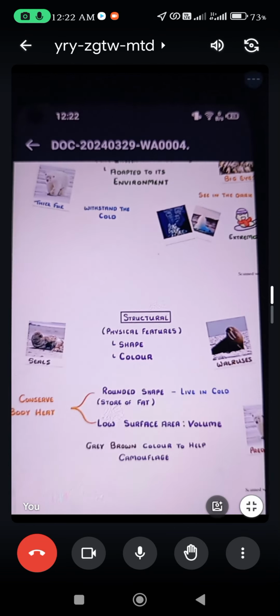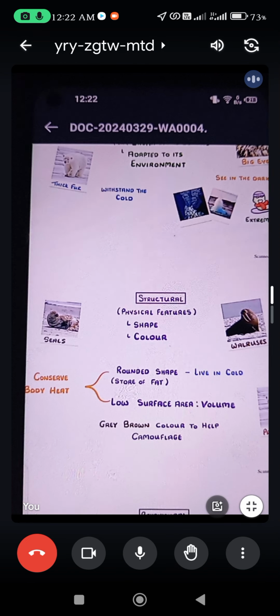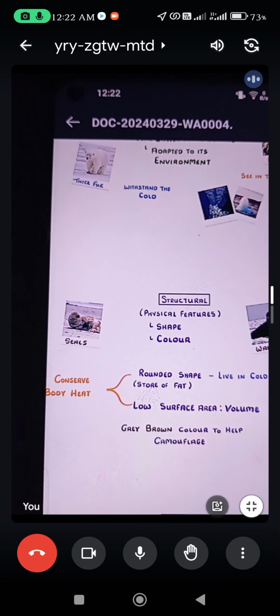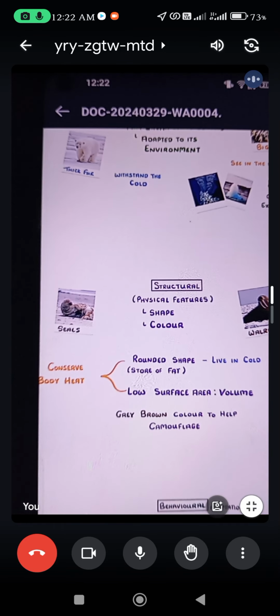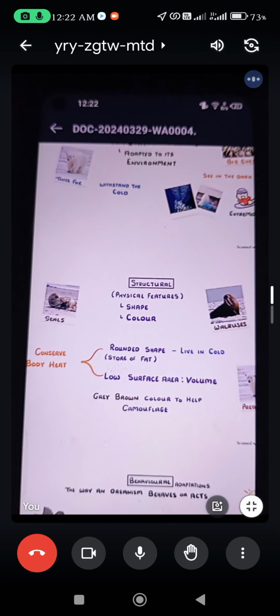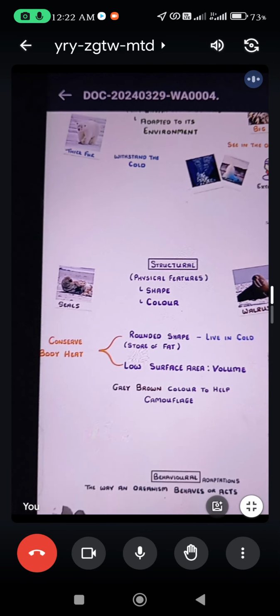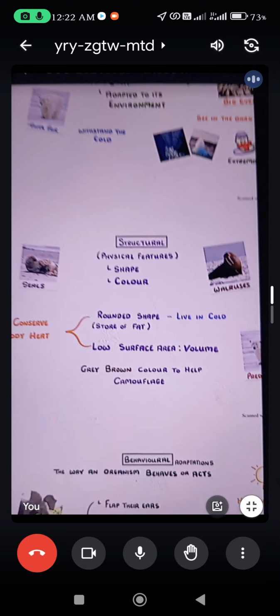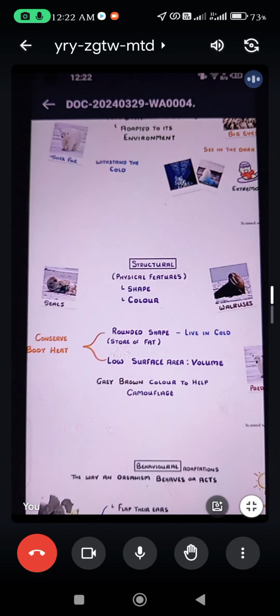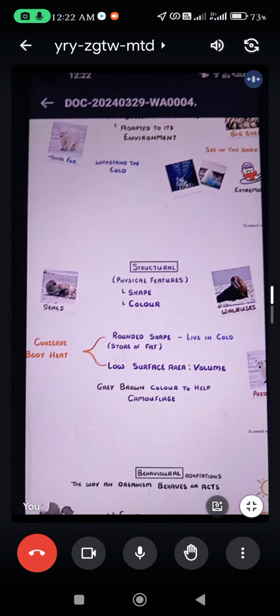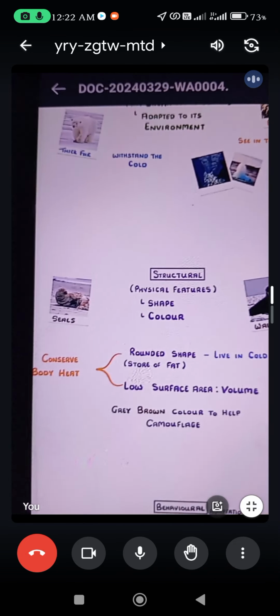What are these? The reason they have this rounded shape is because they live in a cold environment, so they need a good store of fat and low surface area. They are very fatty animals and have so much space in their stomach. Why? Because they have to survive in an area where there is a lack of food.